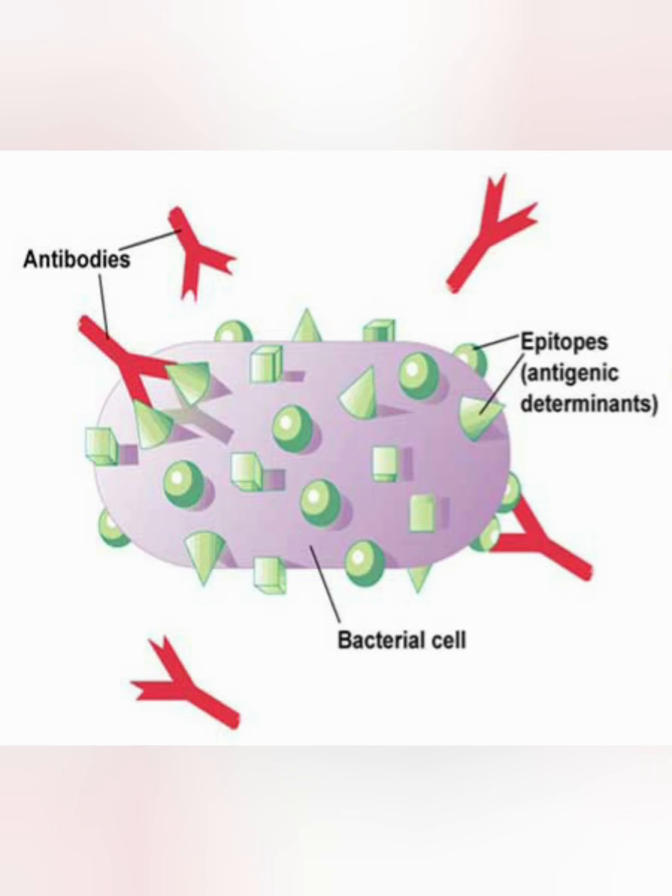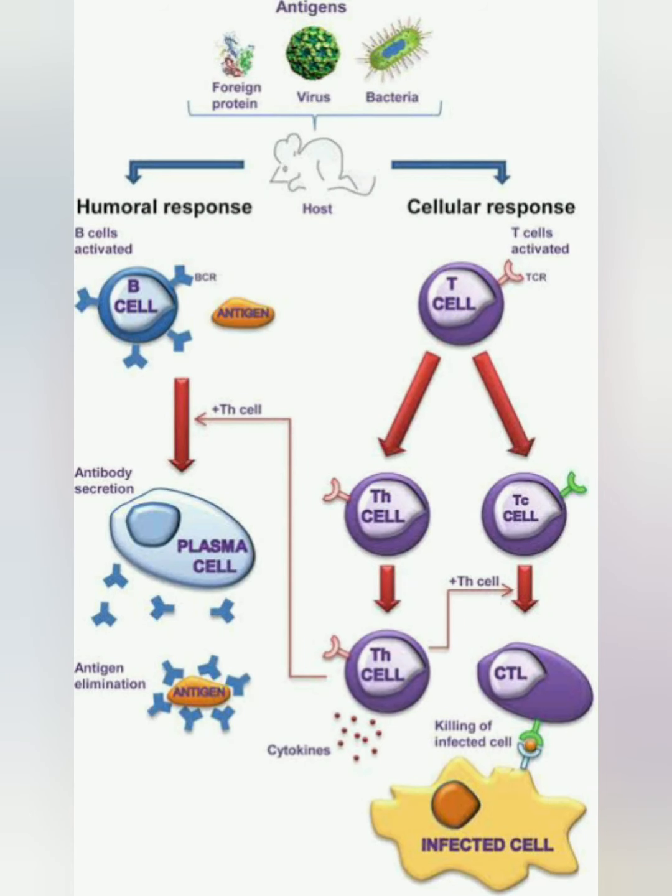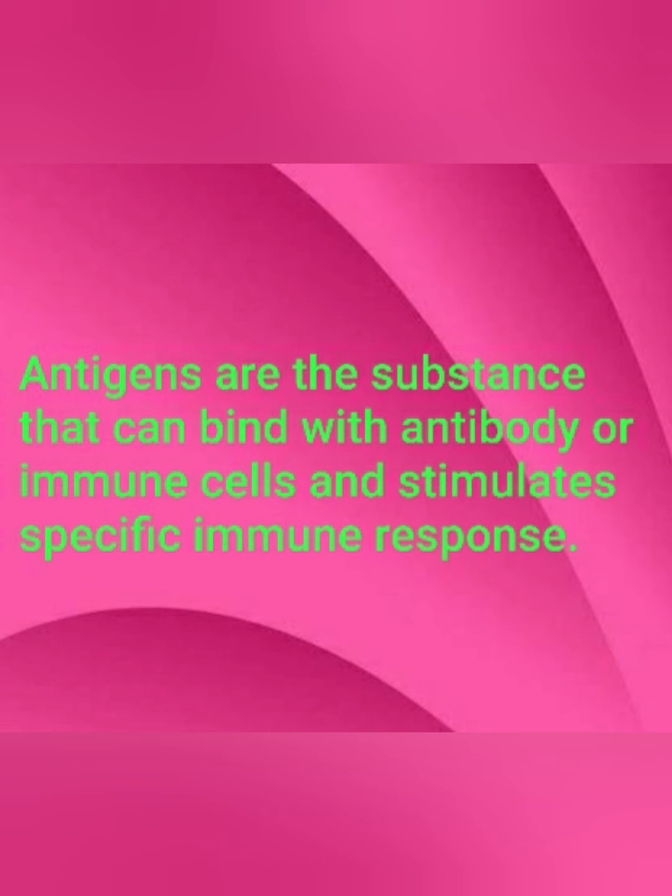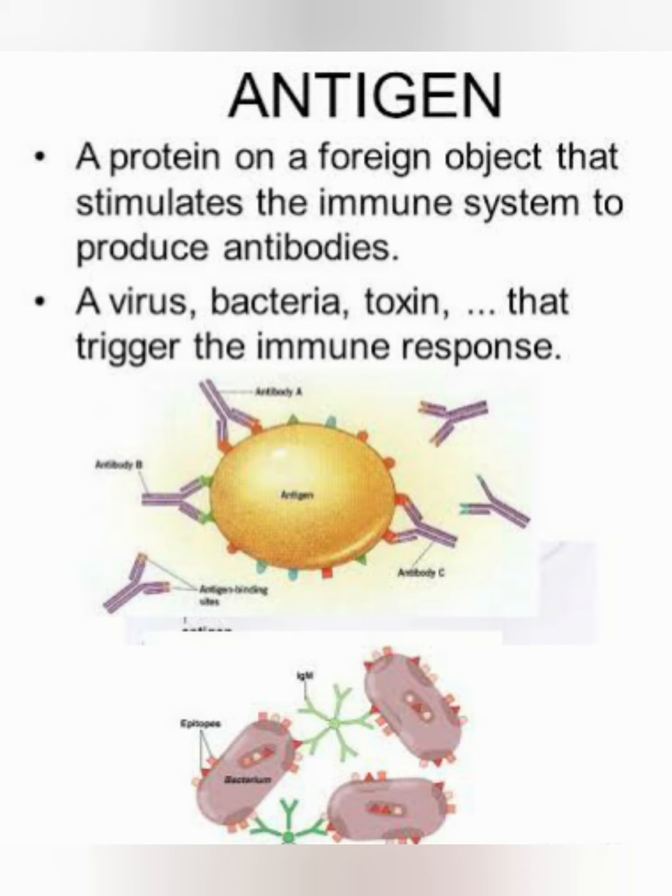So, what are epitopes? Specific sites on an antigen, that is, the antigenic determining sites, are known as epitopes. It is with these epitopes that the immune cells, such as T cells and antibody producing B cells, attach and get activated. So, in short, antigens can be described as substances that can bind with specific antibody or immune cells and stimulate a specific immune response. So, we have talked about antigens.